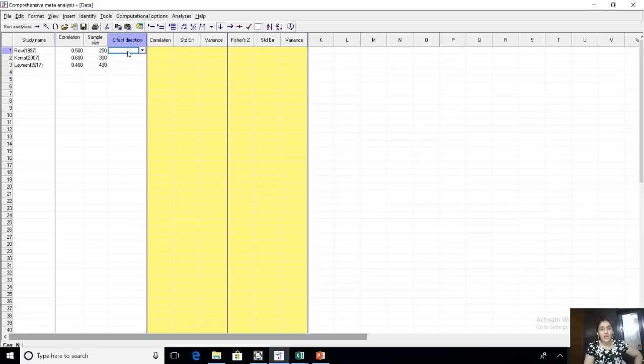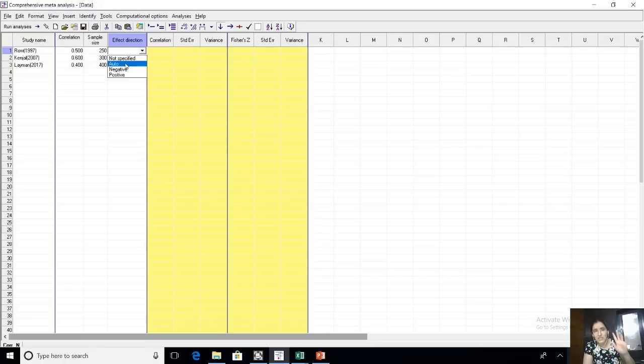Okay, it will ask you effect direction. Why is it asking you? Sometimes the correlation might be negative also. So when it says correlation 0.5, it is positive 0.5. So here, every time you drop down, you will have to click positive. In negative correlations, you will have to click negative.